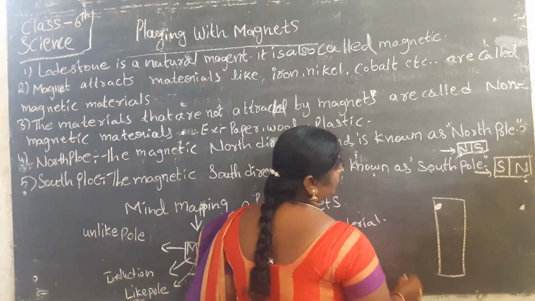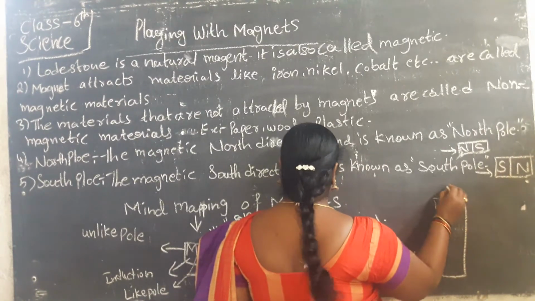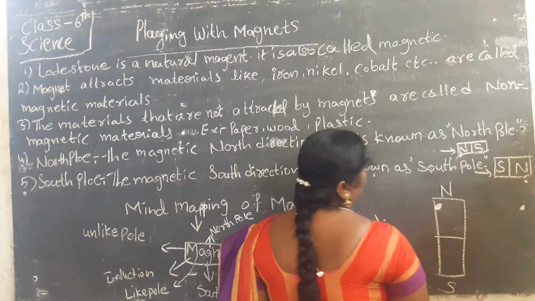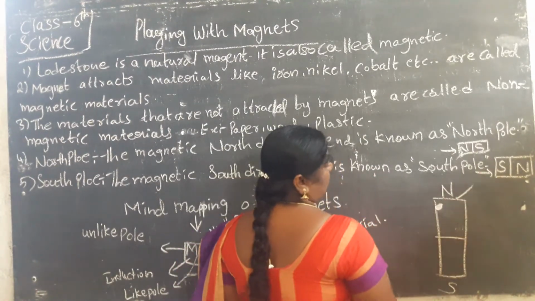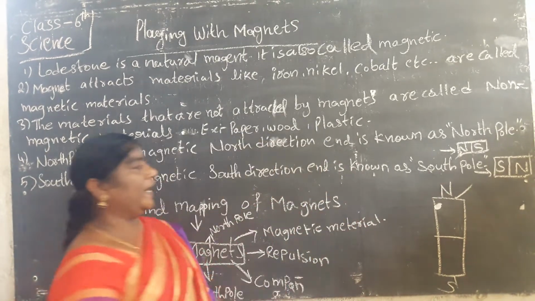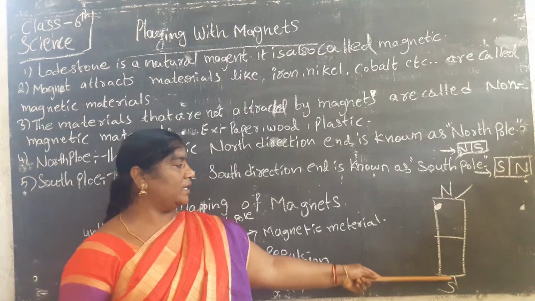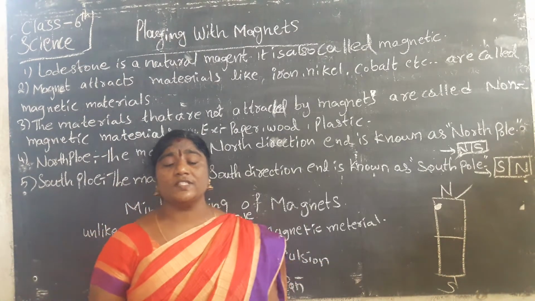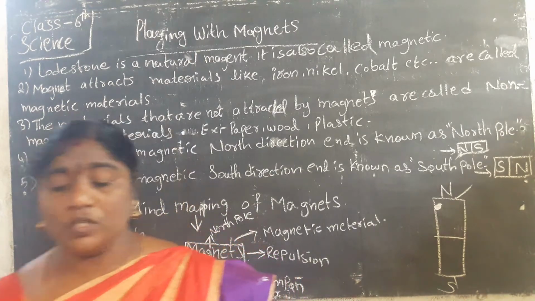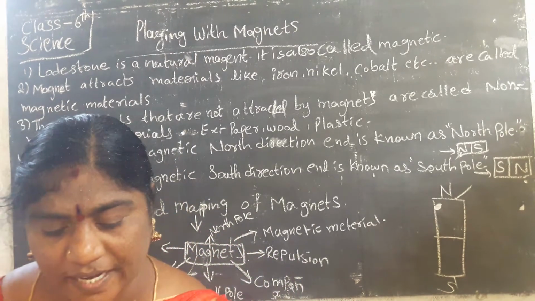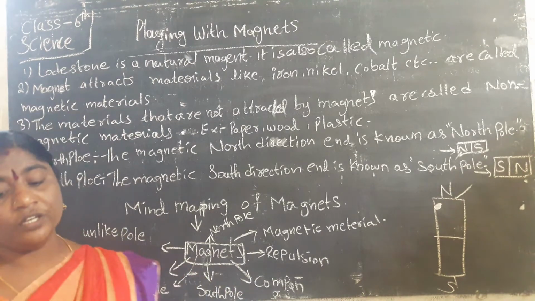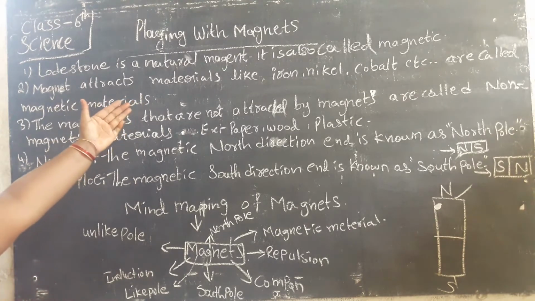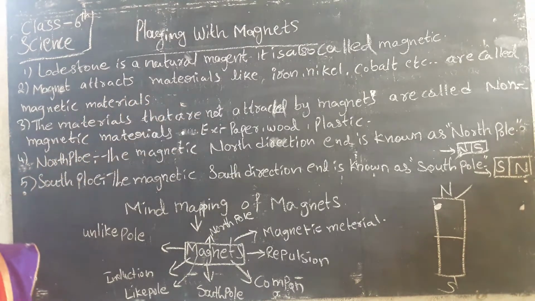We have to draw it. This side is called north, this side is south. The top of the line is called the north pole, and the bottom of the line is called the south pole. Lodestone is the natural magnet.